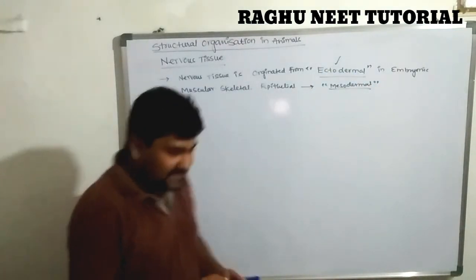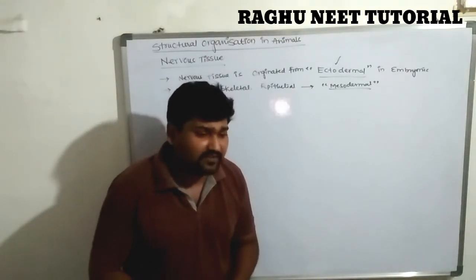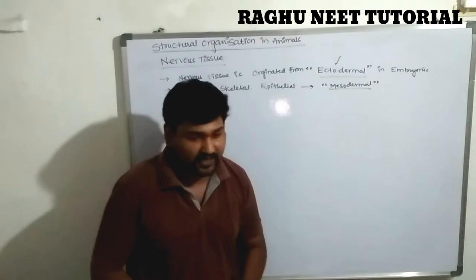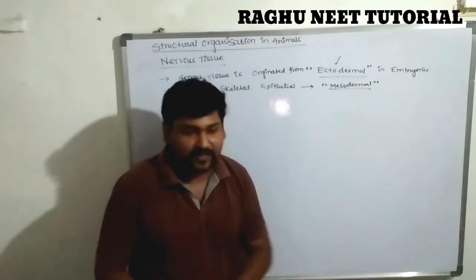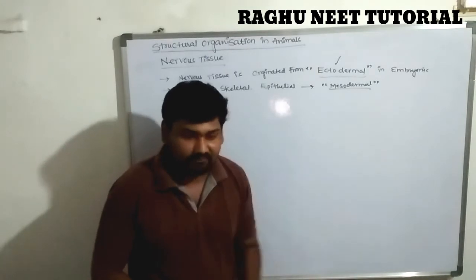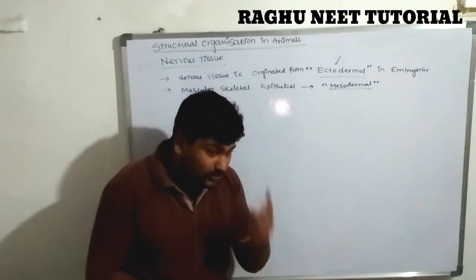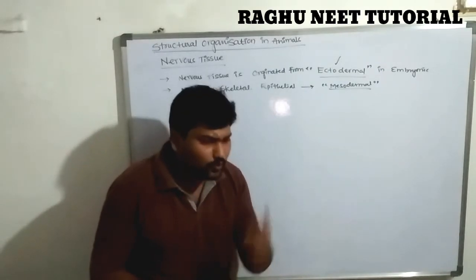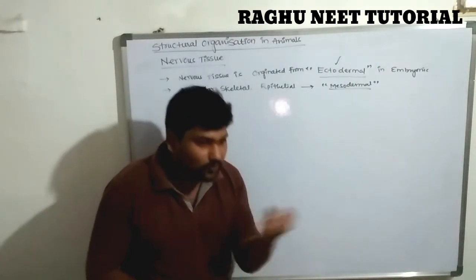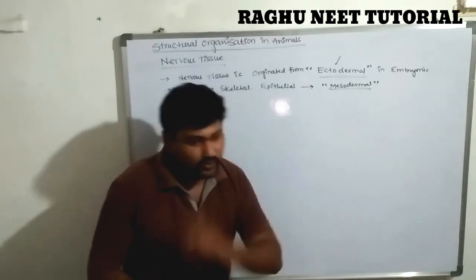Okay. So what is the importance of nervous tissue? The nervous tissue consists of two different types of cells. What are the two parts? The first one is the neuron, and the second one is the neuroglia.